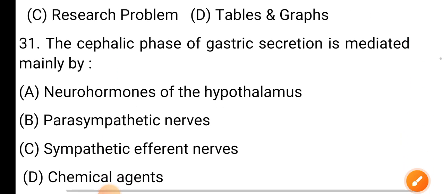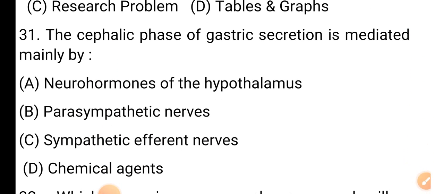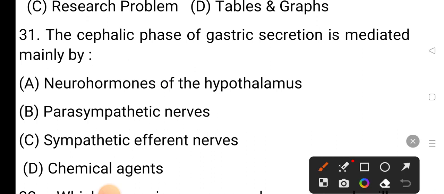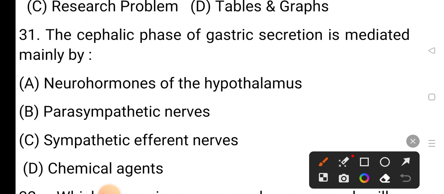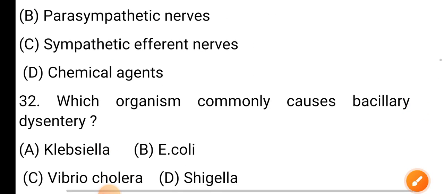Question number 31. The cephalic phase of gastric secretion is mediated mainly by option A, neurohormones of the hypothalamus. Option B is parasympathetic nerve. Option C is sympathetic efferent nerve. And option D is chemical agent. The correct answer is option B, parasympathetic nerve.